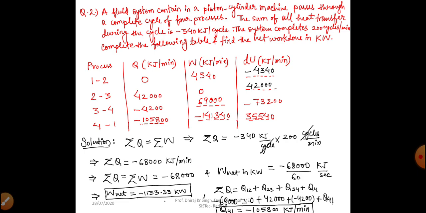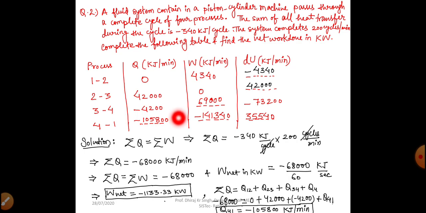We can see on the left hand side at the bottom, W net equal to minus 1133.33 kilowatt, right? Now see the table, students. We have the values of process 1 2, 2 3 and 3 4, but we do not have the value of process 4 1, because this is the dotted one and we do not know the value, right?